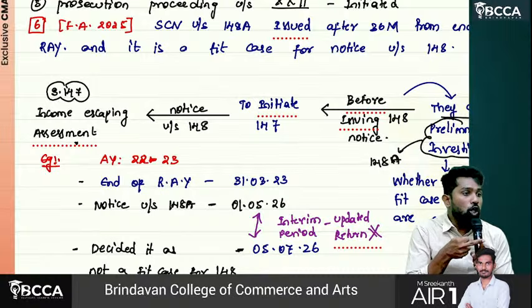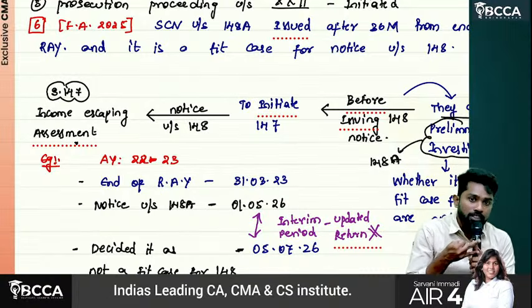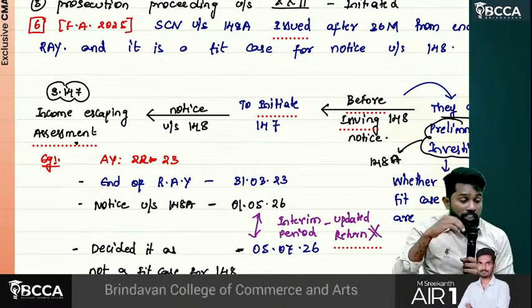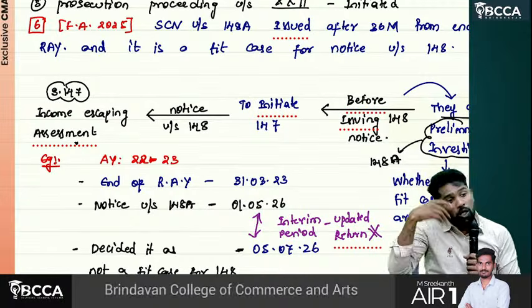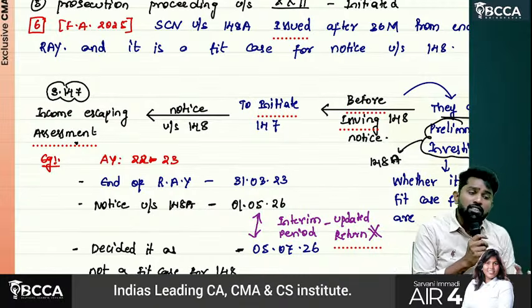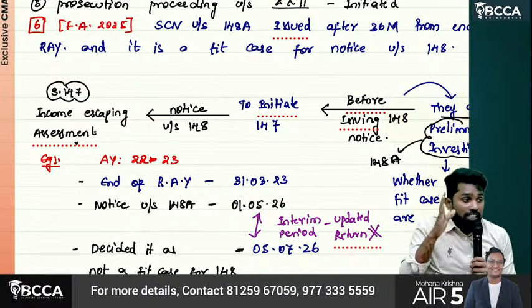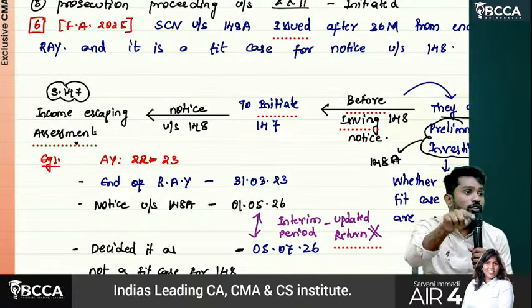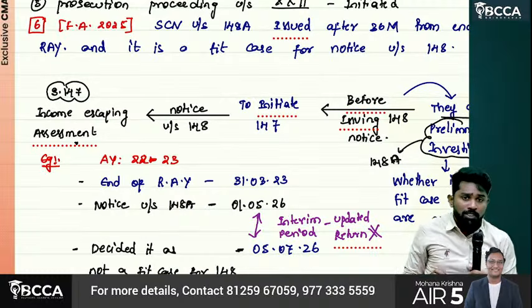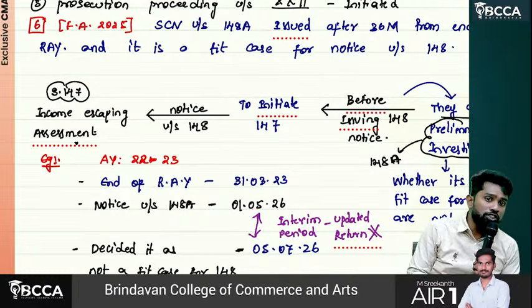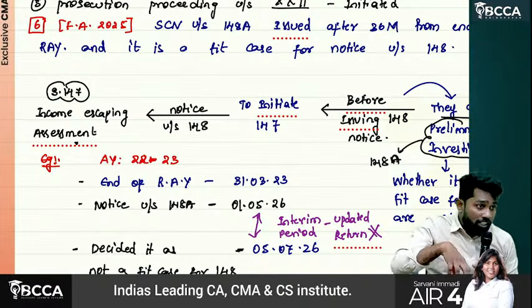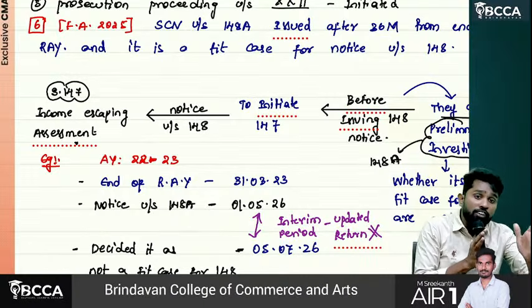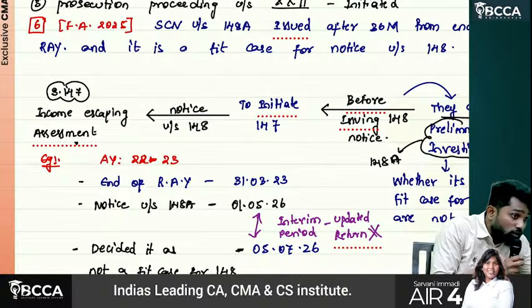If you are not cooperating with scrutiny or have not filed return, then they can go for best judgment assessment under section 144, the fourth one. If any of these assessments are done or not made, but after 2 years, 3 years, income tax people come to know that he has some income which escaped assessment in the earlier stages, then they can invoke what? Section 147. But they can't straight away invoke 147. First they should issue what? 148 notice. But they feel even giving a 148 notice is time wasting if it is not a fit case. That's why they have decided to give a 148A notice first.